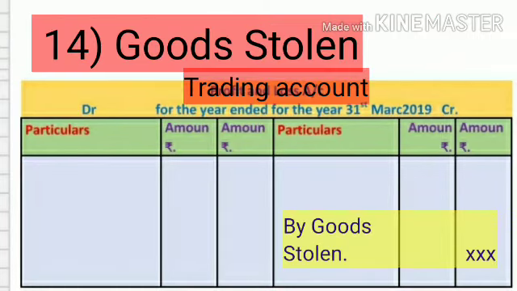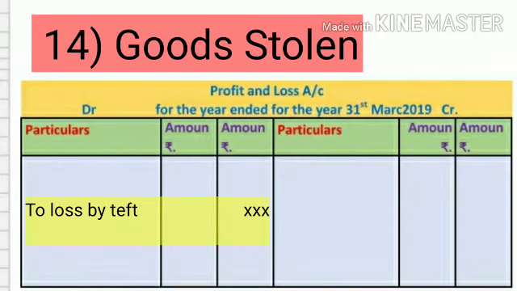Adjustment number 14, goods stolen. Goods are an asset of the business. When goods are stolen by theft, the amount of stock decreases by theft. It is a loss of the business. The first effect of this adjustment is on the credit side of the trading account, by goods stolen, and the second effect is on the debit side of the profit and loss account, to loss by theft.